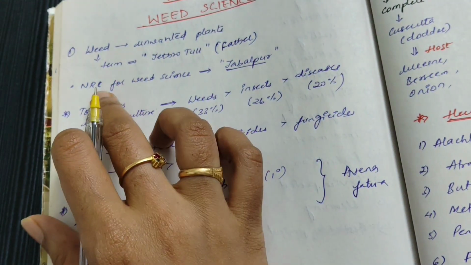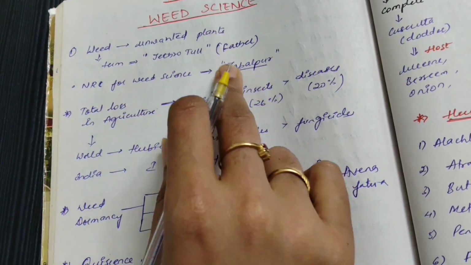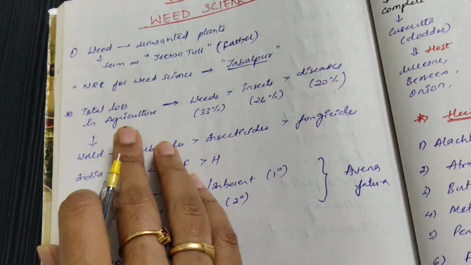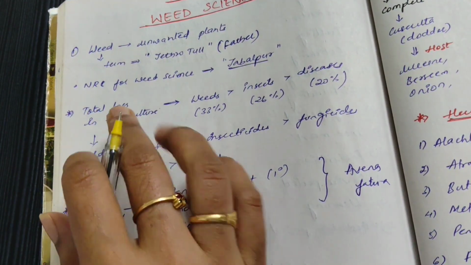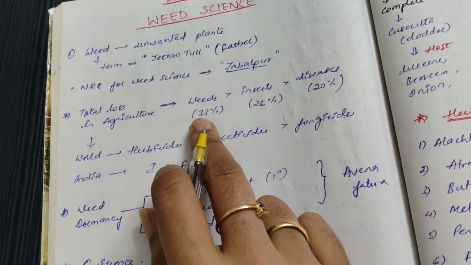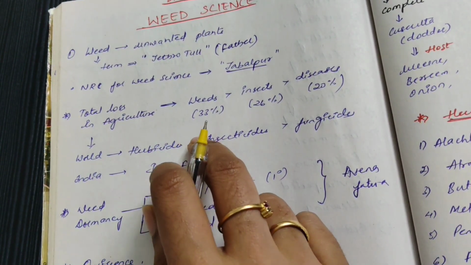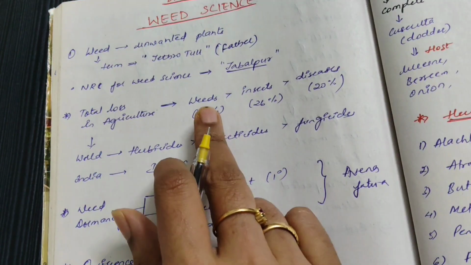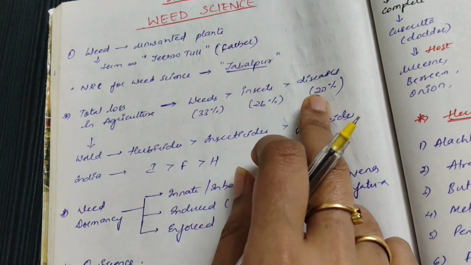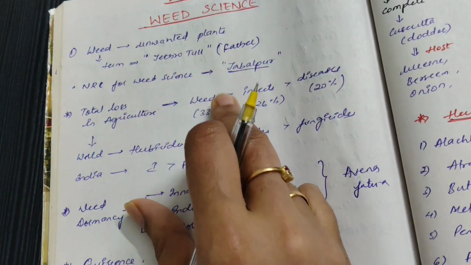After that, there is one major center in weed science: the National Research Center for Weed Science. It is in Jabalpur. After that, remember the total loss in agriculture. Just remember the order, the numbers are not important. Most of the agriculture loss in our country, India, is contributed by weeds, about 33%, and then insects and diseases. Just remember that the major part of agriculture loss is done by weeds.